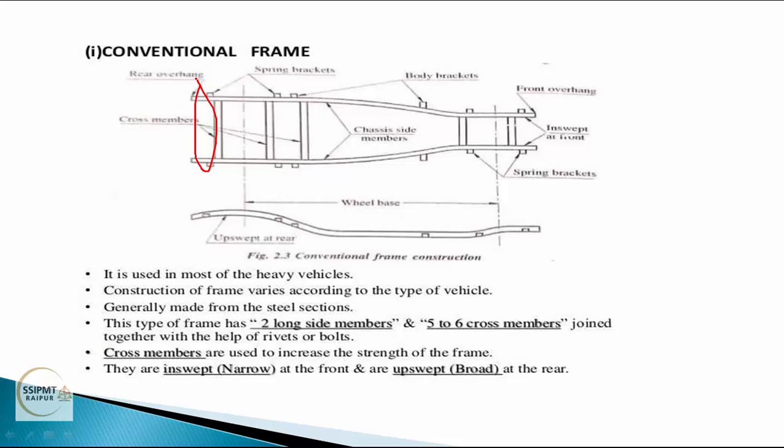This portion is known as rear overhang. This portion is known as front overhang, right? These are known as spring brackets. These are known as body brackets. I'll tell you the function of all these parts, all these components. These vertical members are known as cross members. These two horizontal members are known as side members or chassis side members, right? Also these are the spring brackets.